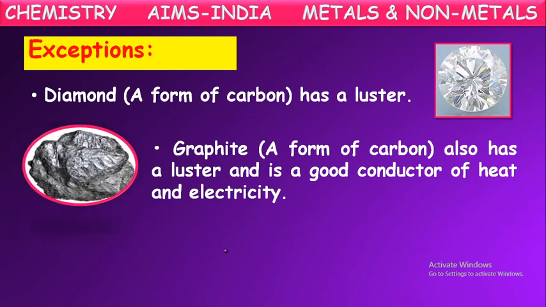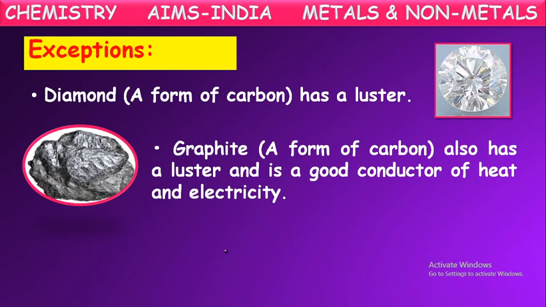One more, graphite also. Graphite is also one of the forms of carbon, but even though it is a non-metallic element, it also has lustrous property. It also shines. A very well known example for this is our pencil lead. If you observe, it has some shining property. Pencil lead shines because it is made up of graphite.